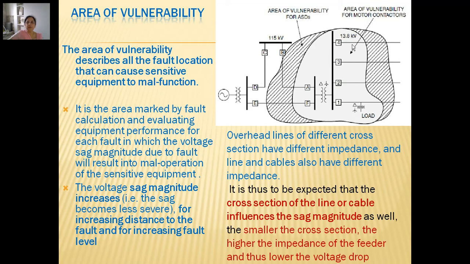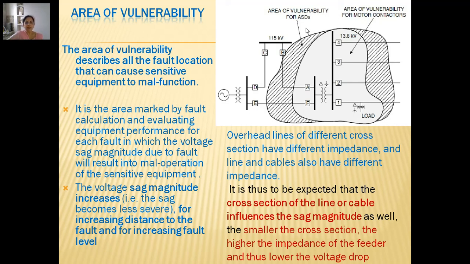For example, we have shown this as the area of vulnerability for the motor contactors, whereas this outer one is the area of vulnerability for ASDs. Because the critical voltage levels for which they are sensitive would be different, the region in which a fault takes place and affects the equipment performance will keep on varying.